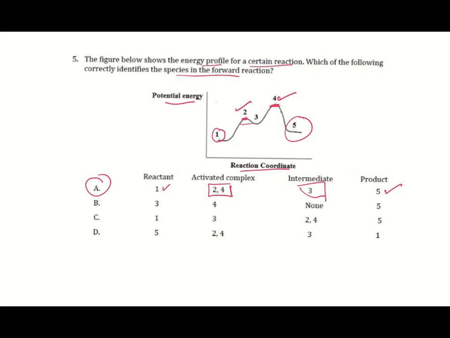This graph, or energy profile diagram, shows the reaction coordinate and the potential energy. It's very clear that 1 is the reactant, so A and C are correct in this area. Activated complexes are at the peak. We have 2 and 4 at the peak, so 2 and 4 are activated complexes. 5 is a product. So we are going to choose A.